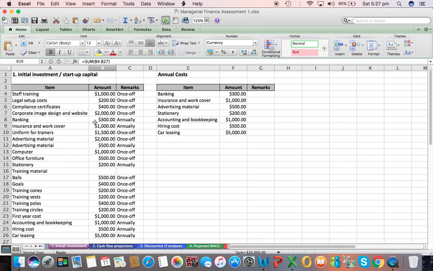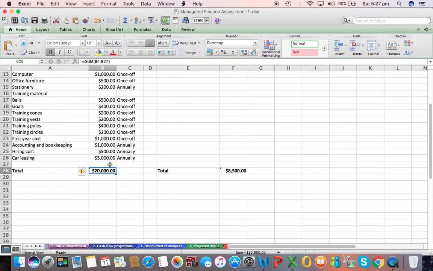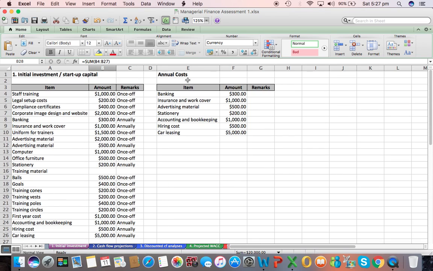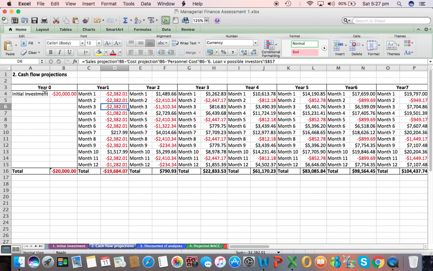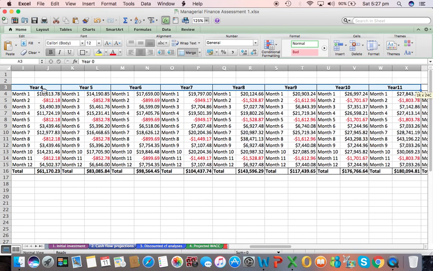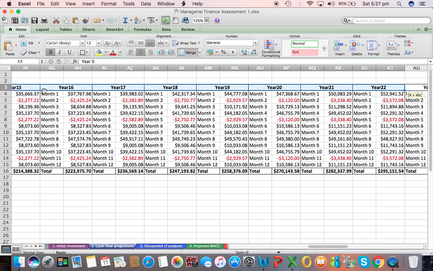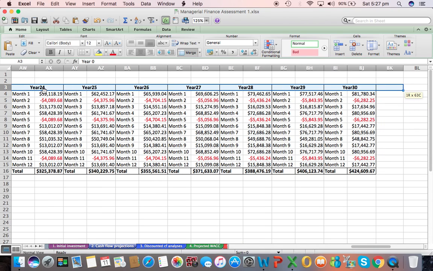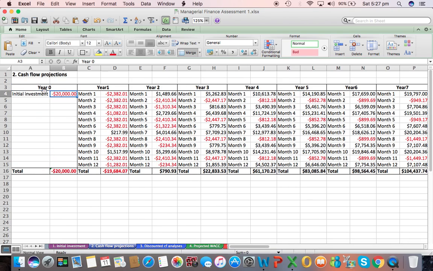Going to the calculations, this is basically the initial investment or startup capital that we have determined for this project, determining also the annual cost of the project. Then we did a projected cash flow for 30 years. 30 years is up until my retirement, because this project will be part of my retirement. And the cash flow projection has three components.